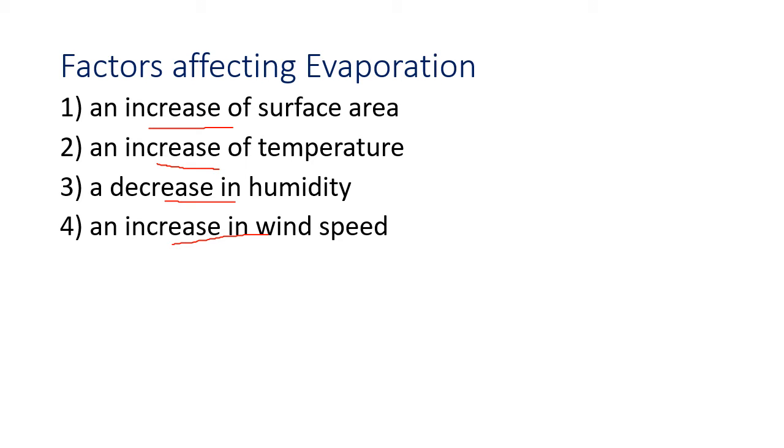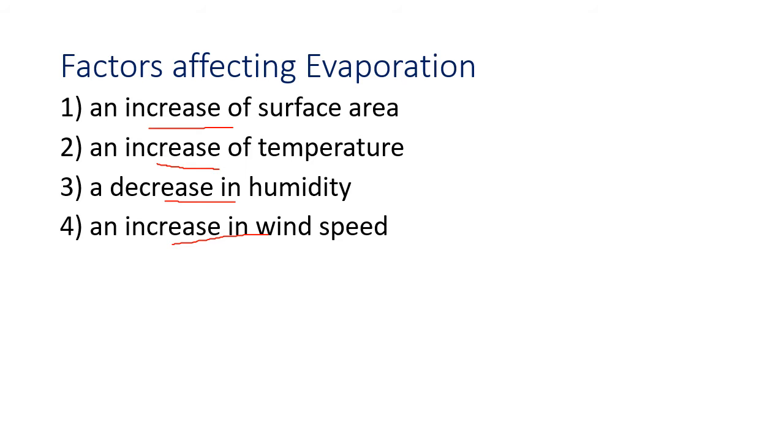How? Wind speed means what? At a certain place near the sea, water is evaporating. After some time, the air is filled with water particles, humidity becomes high. But if there is good wind, the wind will blow away the water particles towards the land, then more particles will start to evaporate. So wind speed will displace the air particles or water particles, vapor particles at one place, and by doing it, it will increase the evaporation.